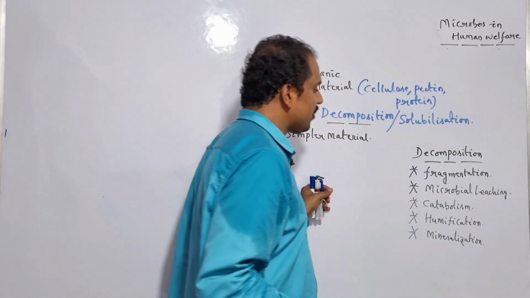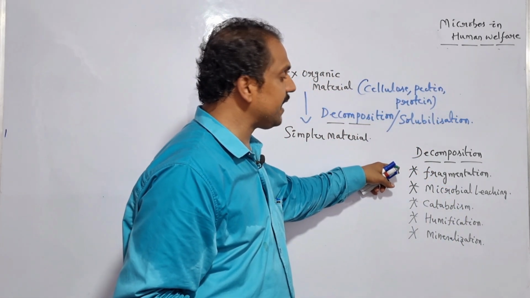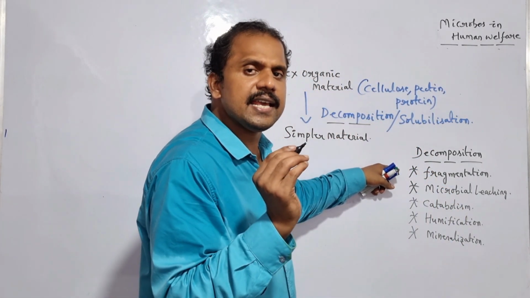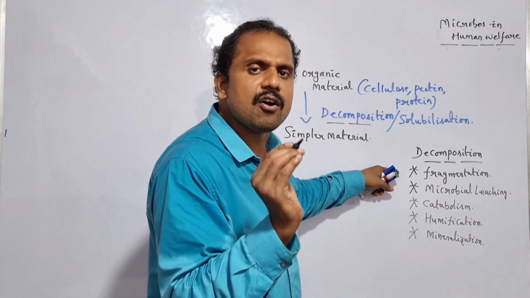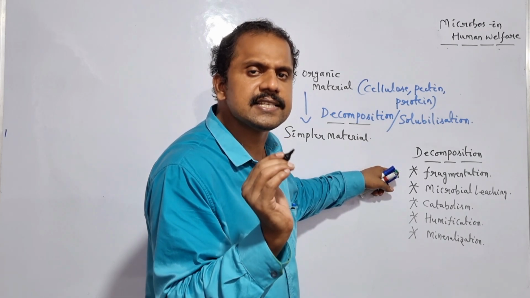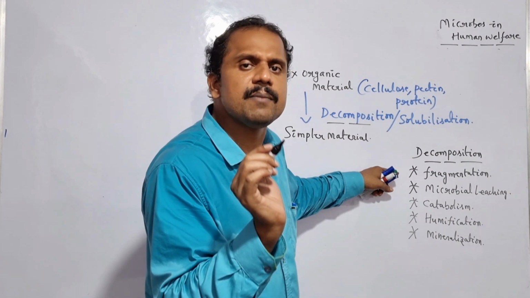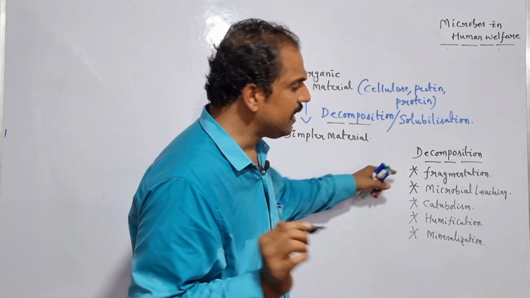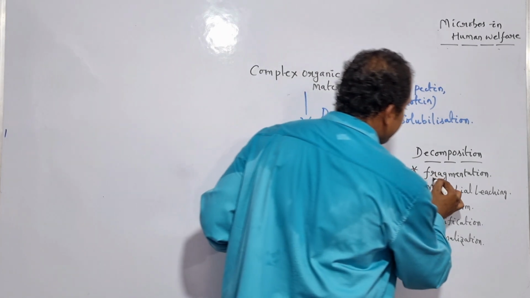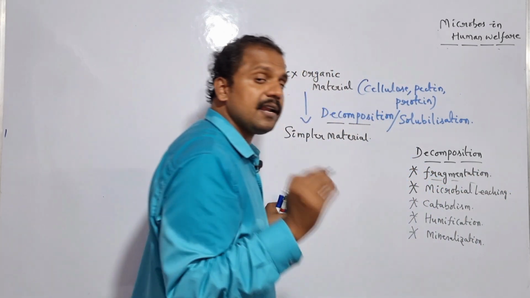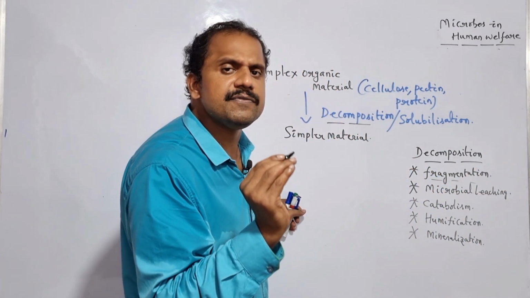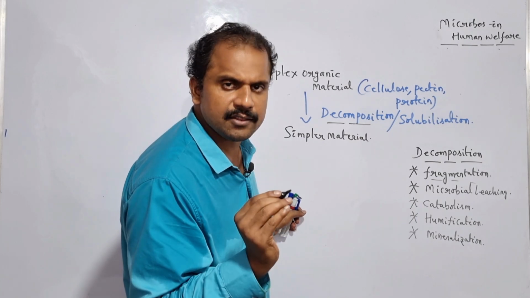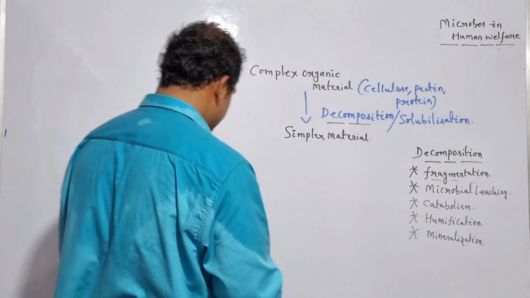Is it clear? So what exactly happens in the fragmentation here? In the fragmentation mechanism, as the name itself suggests, the complex organic material successfully turns into simpler minute molecules. Is it clear? And in order to regulate the fragmentation mechanism, the process takes the advantage of specific detrivorous organisms like earthworms. Is it clear? So let me write it here.